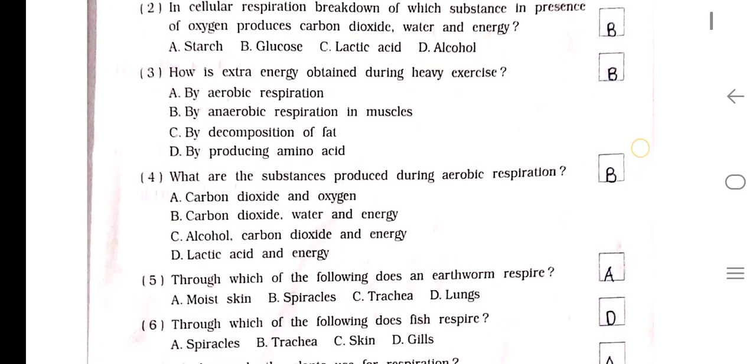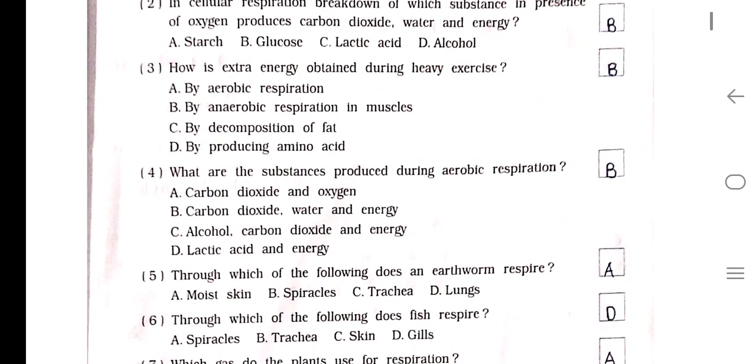Number 4. What are the substances produced during anaerobic respiration? A. Carbon dioxide and oxygen. B. Carbon dioxide, water and energy. C. Alcohol, carbon dioxide and energy. D. Lactic acid and energy. So the answer is B. Carbon dioxide, water and energy.